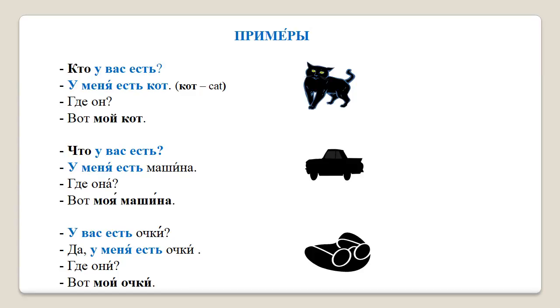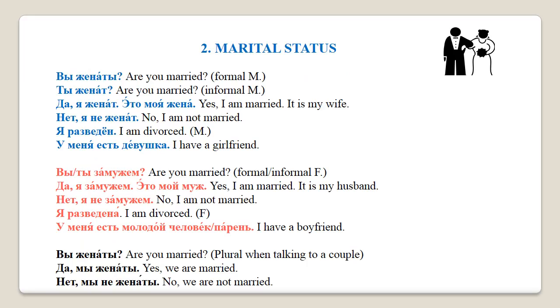As usual, please feel free to pause and rewind any part of this lecture in order to work on the construction to have. Now let's move on to talking about marital status, which can be adapted and then added to your personal profile started in Lecture 5 as part of your Test Yourself file. As usual, I will read each new phrase out twice, and I would encourage you to repeat after me.